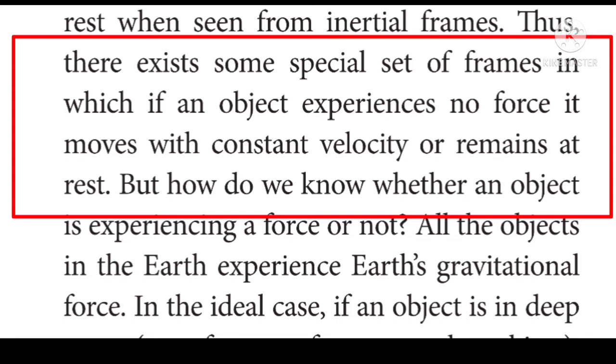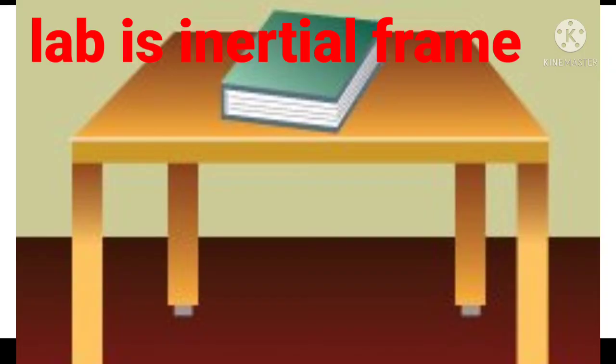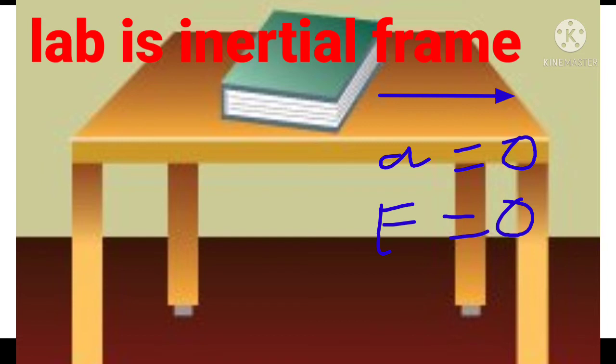For example, for all practical purposes, we can treat our Earth as an inertial frame because an object on the table in the laboratory appears to be at rest always. This object never picks up acceleration in the horizontal direction since no force acts on it in the horizontal direction. So the laboratory can be taken as the inertial frame for all physics experiments and calculations.